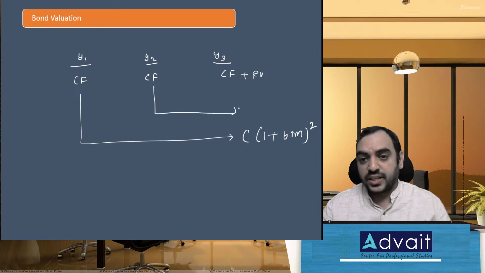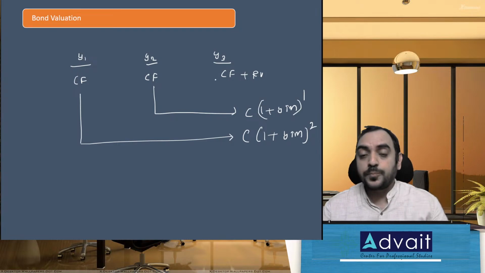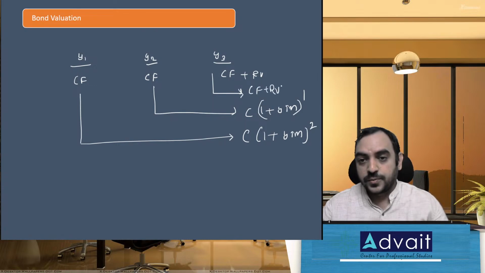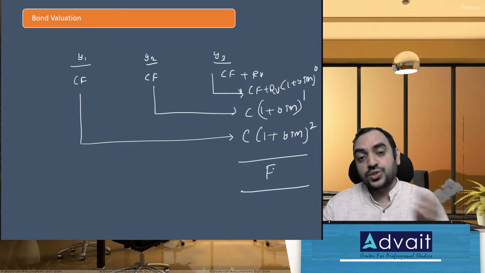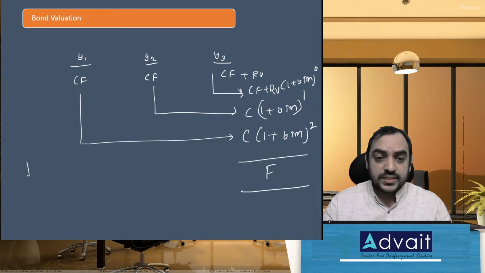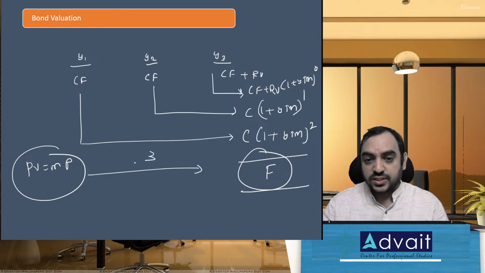Now for the second year to third year, whatever cash flow you get is multiplied by 1 plus YTM to the power of 1, because in the second year you're investing for only 1 year. And in the third year, whatever amount you get, that is the cash flow plus redemption value, is multiplied by 1 plus YTM to the power of 0, because you're investing at the same point in time. This is the future value, and the present value is the market price, right? So one inflow, one outflow, and the number of years is 3 years.